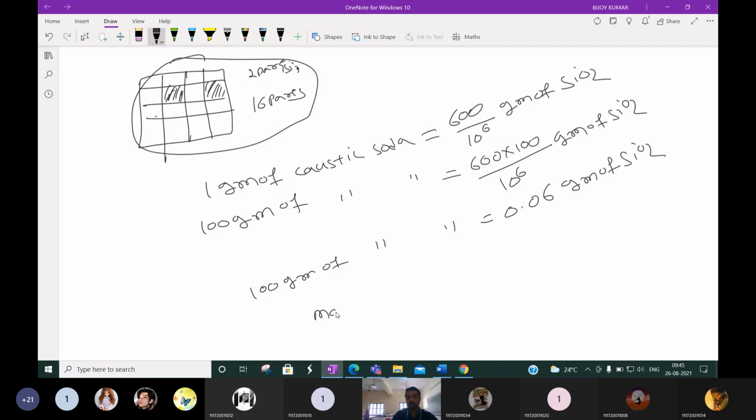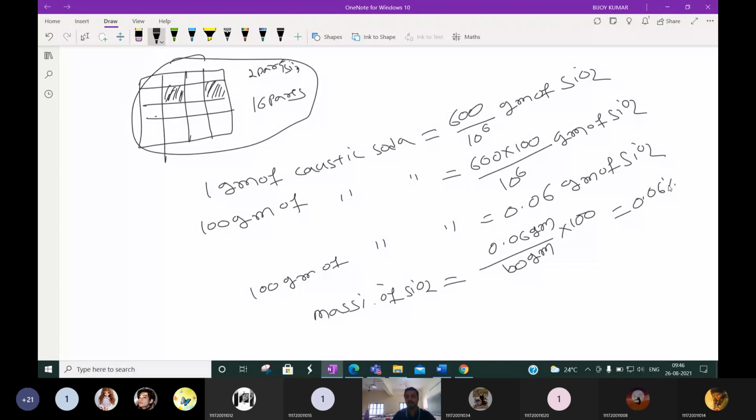Then we have to calculate the mass percentage of silica. Mass percent of silica means what? Mass of silica, 0.06 gram, by total mass. Total mass is 100 gram. Okay, how much percentage is it coming? Percentage is asked, so we have to multiply by 100. It is coming 0.06%.